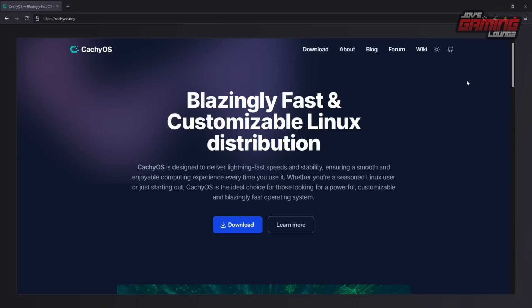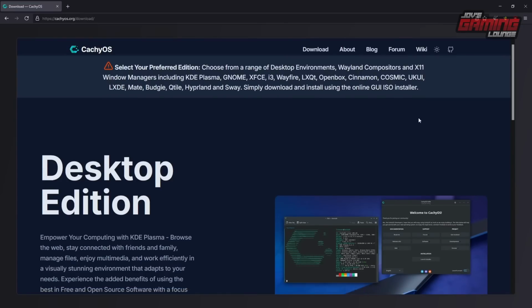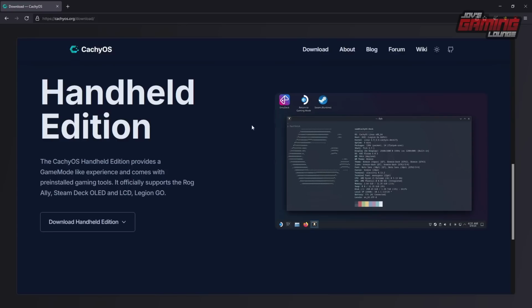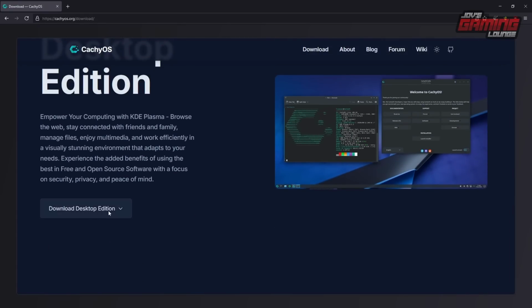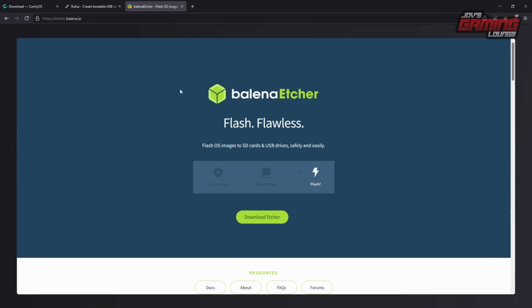The first thing we'll do is head over to the website and download the distro. They offer two versions on this website: the desktop edition, which is what most people will want, or a handheld edition that can be placed on a portable PC. We're going to go with the standard edition. Now, once you've downloaded it, you need to use a tool like Rufus or Balena Etcher to write the distro to a USB stick. With your USB stick loaded up, we're going to go ahead and install CachyOS.